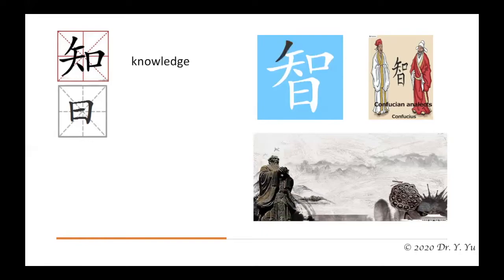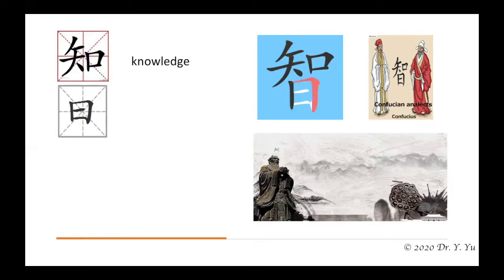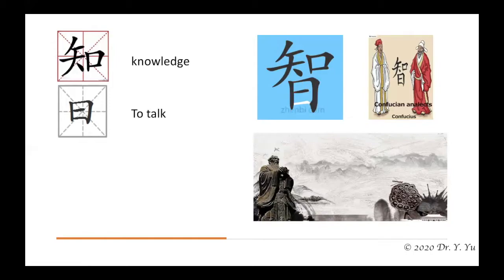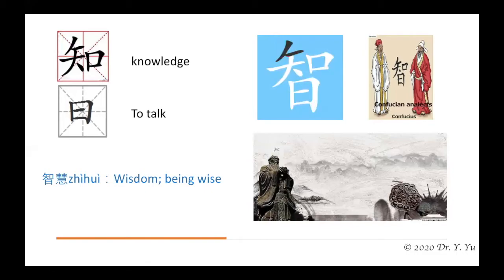Old Chinese pronounced it as 曰, which means to talk. Putting 知 and 曰 together, we get the word 智, which reminds us of a person talking about knowledge. So the basic meaning of this is wisdom or being wise.